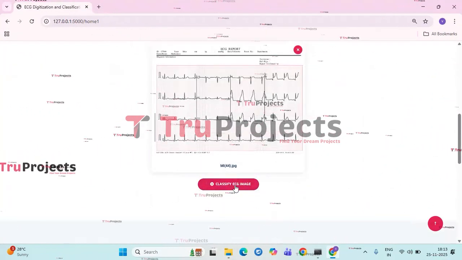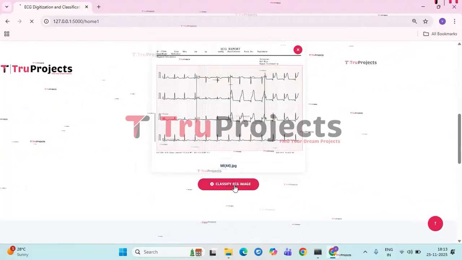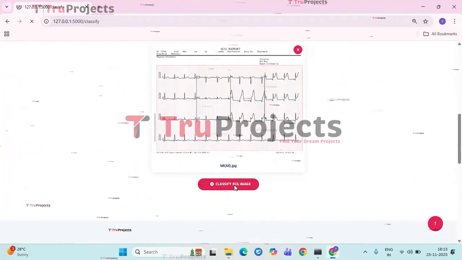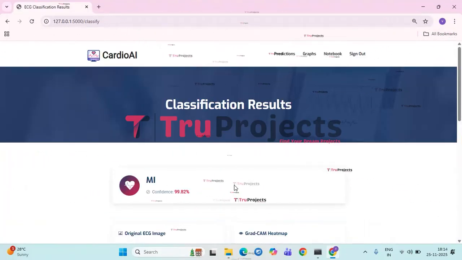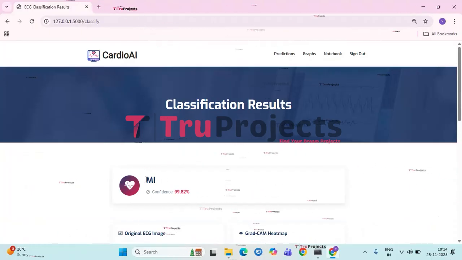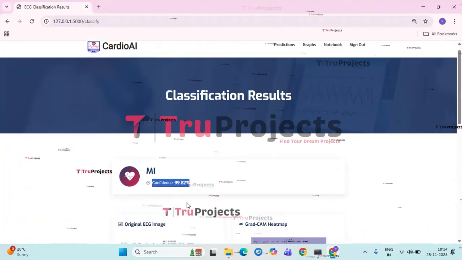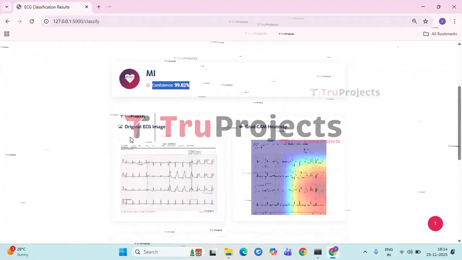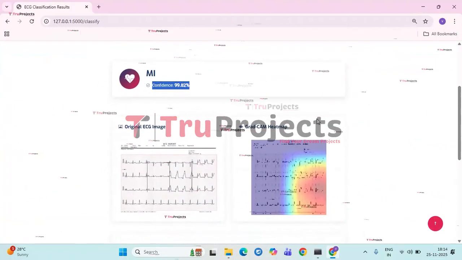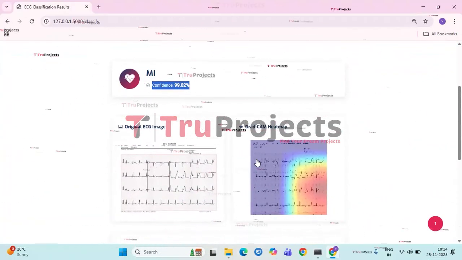So the image is given and we need to click on classify ECG image so that the input will be pre-processed and the output classification results are shown, like MI. The confidence level is 99.82. The original image is given here and the Grad-CAM heat map image is given here.